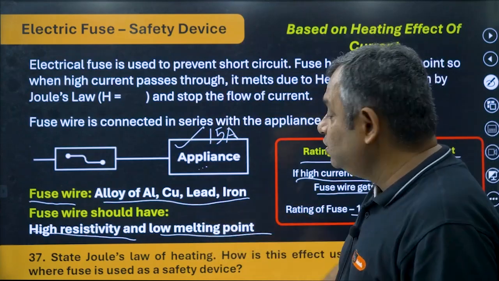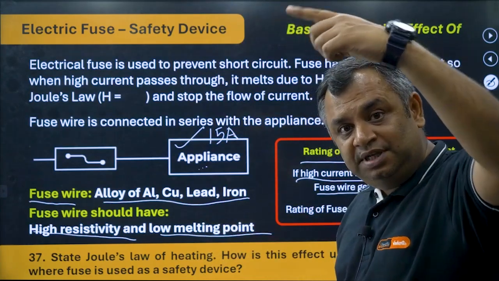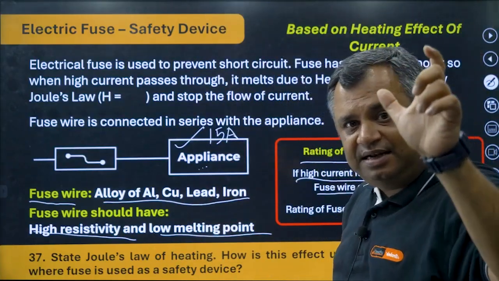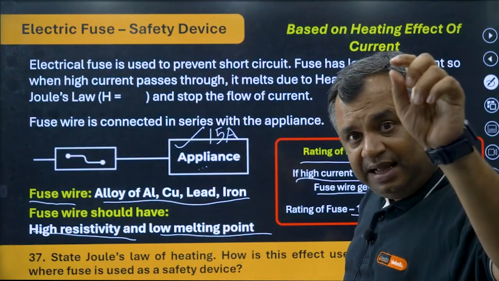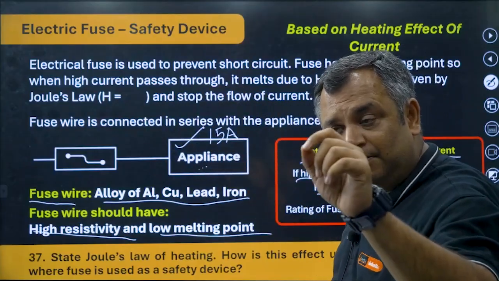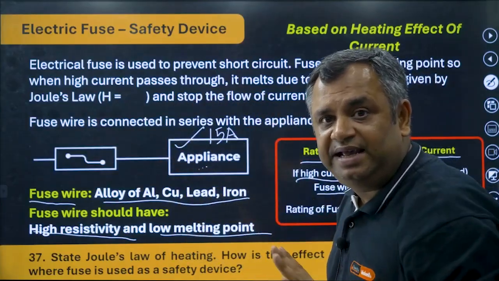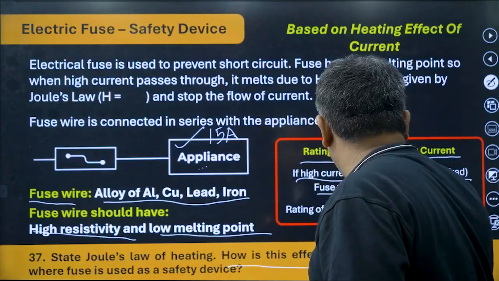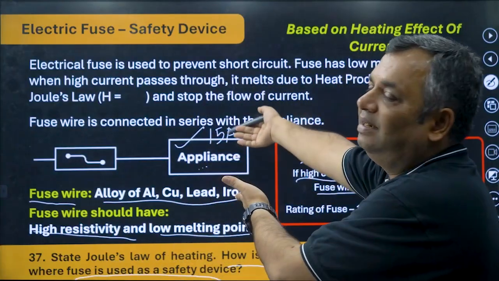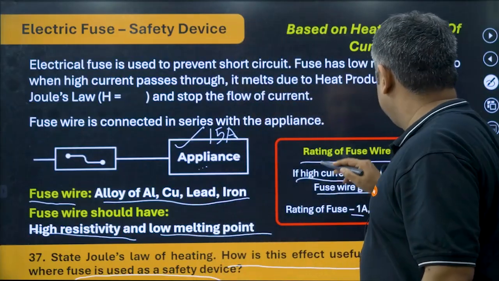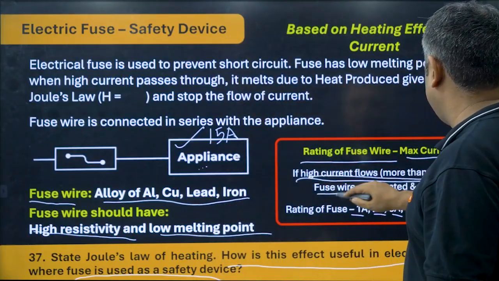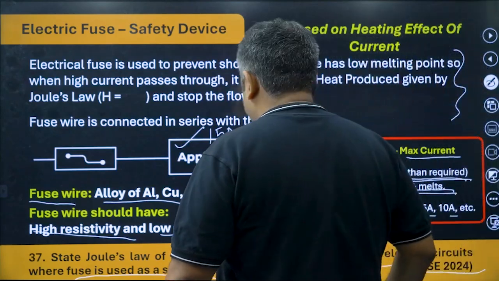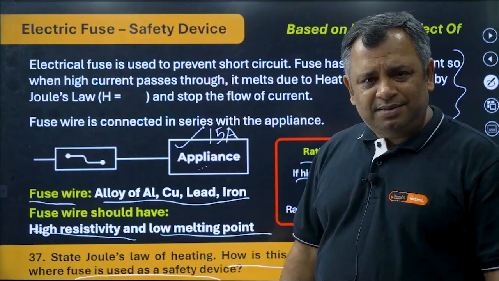So now it says state Joule's law of heating. You remember I square RT? That is not just the Joule's law. You need to write everything about the heating effect of current, then representation of that by Joule's law, and then H is directly proportional to I square, directly proportional to R, directly proportional to T, H is equal to I square RT. Everything. Okay. So how is the effect useful in electric circuits where fuse is used? Right here. It says that if high current flows more than required, fuse wire gets heated and melts, and this can be written. So it came in CBSE 2024. Simple question, easy peasy, lemon squeezy.